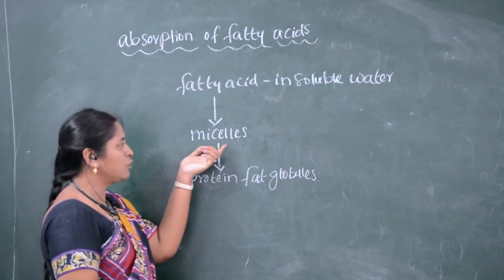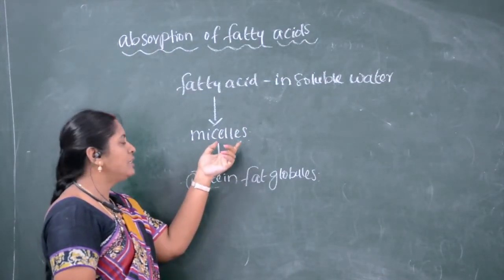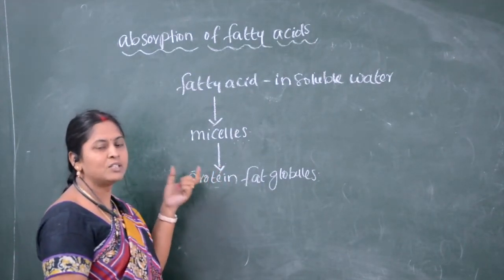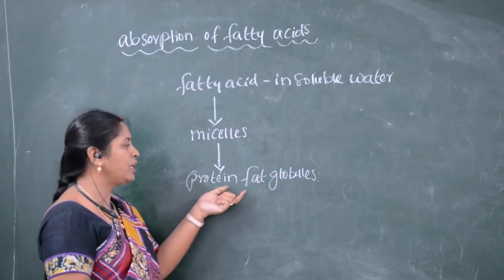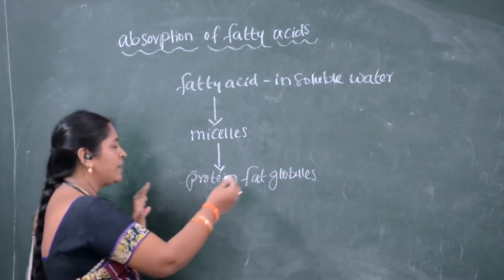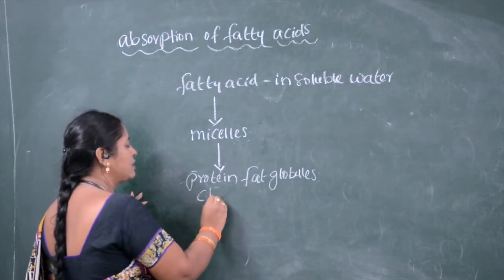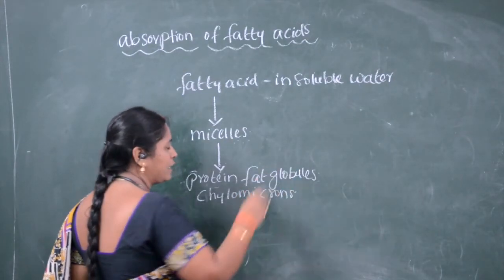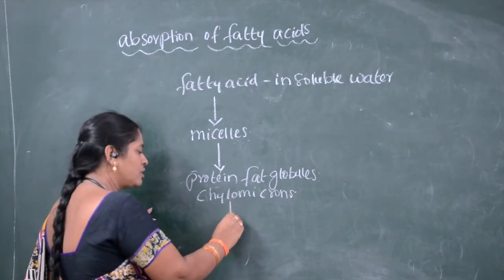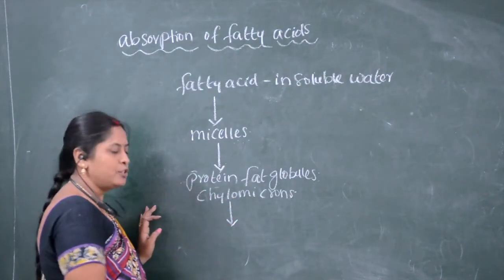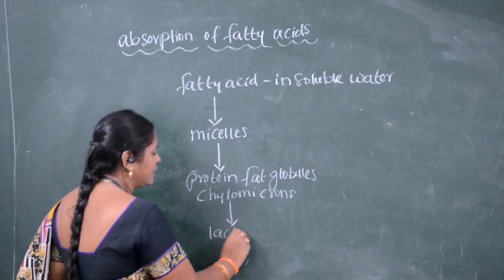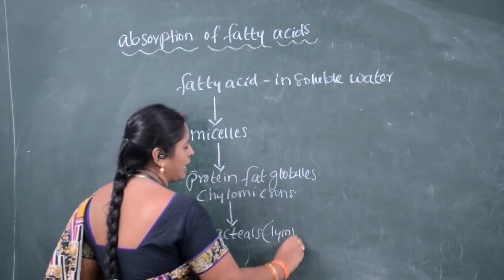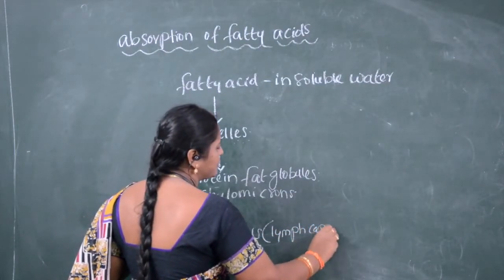That small fat globules we are calling micelles. These micelles are coated with proteins. So those micelles, or fat molecules, we are calling protein fat globules, or we can call these protein fat molecules chylomicrons. So these chylomicrons enter into the lacteals, or lymph capillaries.